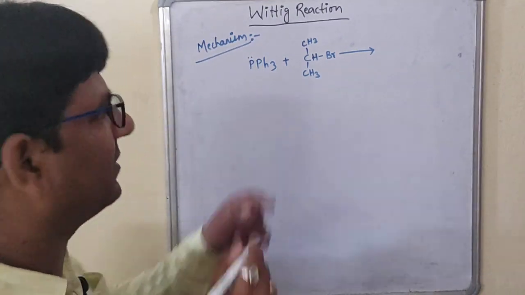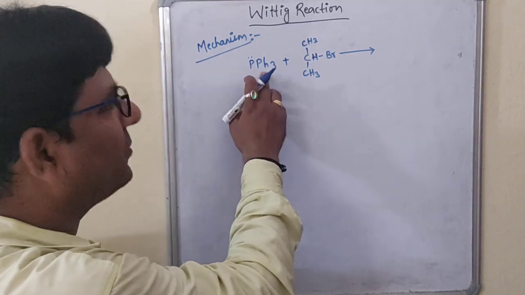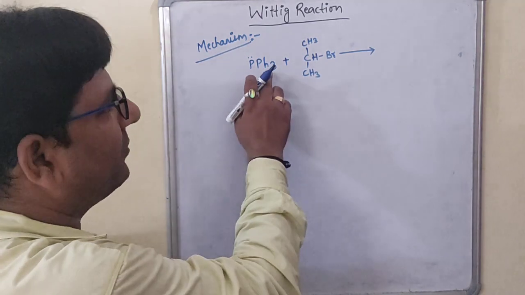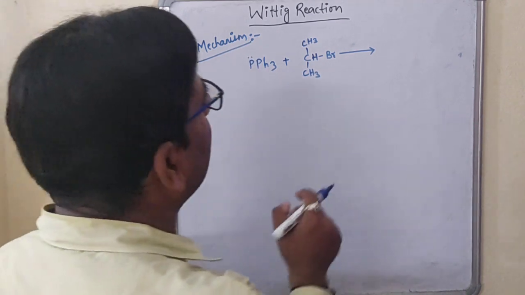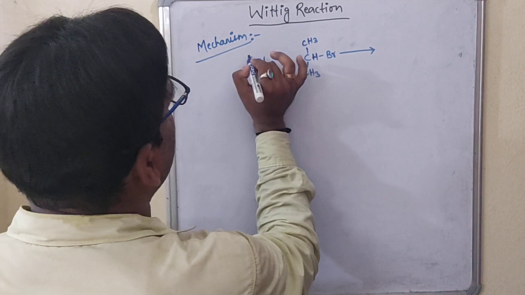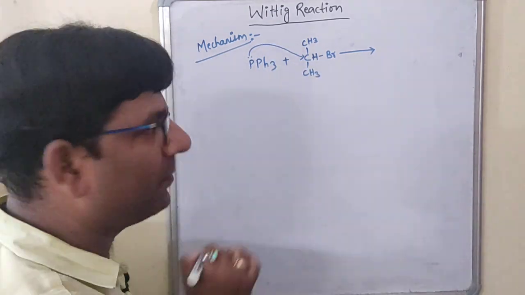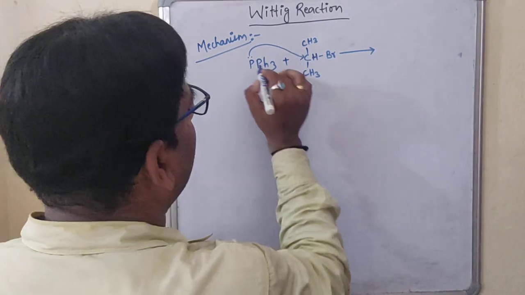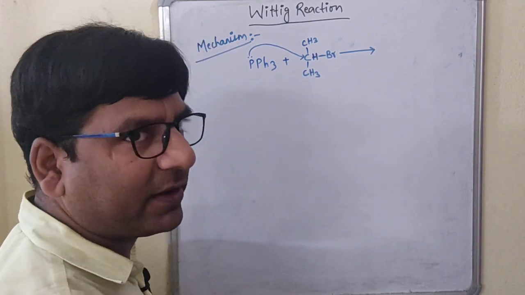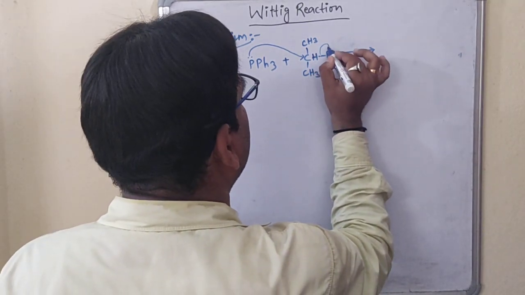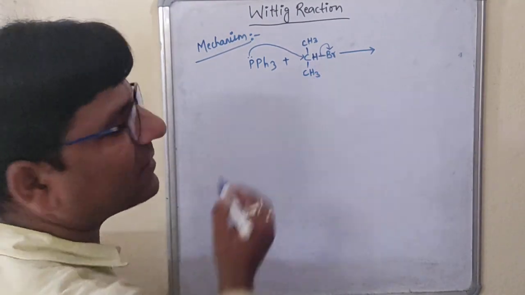This is the first step, students. This is triphenyl phosphine. This Ph is the phenyl group, and it is 3 in number, so that's why it's triphenyl phosphine, and this phosphorus has a lone pair of electrons. Now how will it react? This lone pair of electrons will go and attack this carbon atom from the back side. Now from the back side it is attacking, what will happen? This is the halide. You know, halides are a good leaving group. So this bond will break on this bromine.